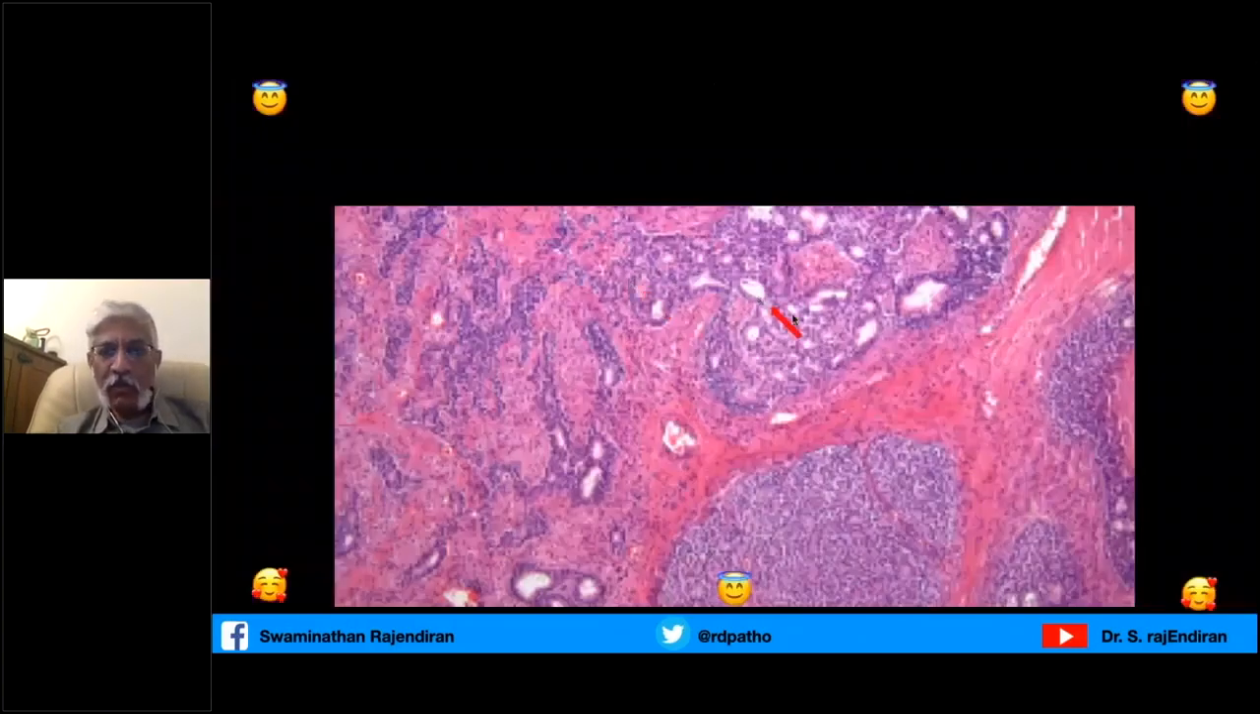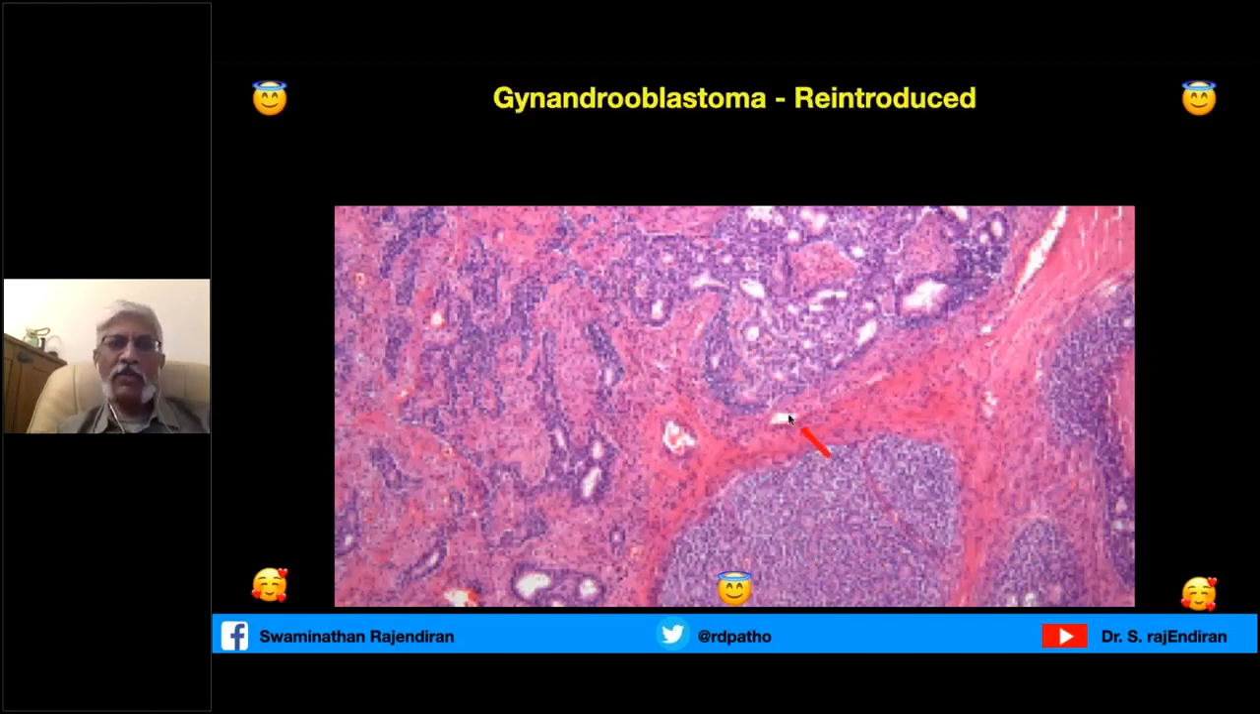This is another tumor where you see bands of fibrosis and two patterns. Sorry, it's not a very clear picture. Here it shows a more Sertoli cell tumor, whereas here it looks more like a granulosa cell tumor. So this is gynandroblastoma. Okay, so this is a gynandroblastoma.